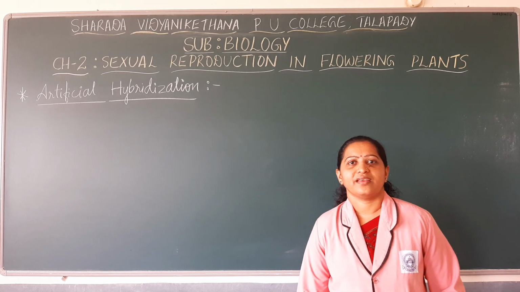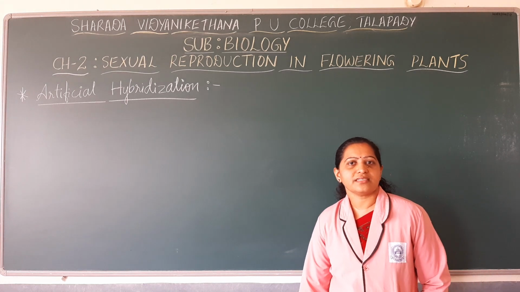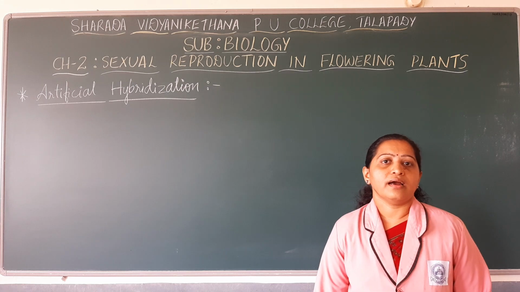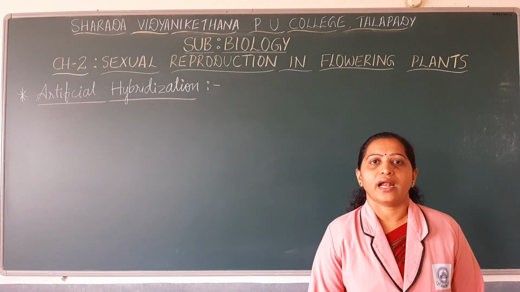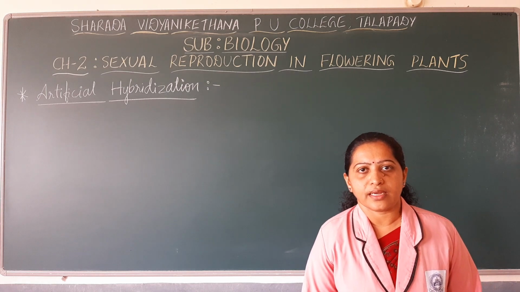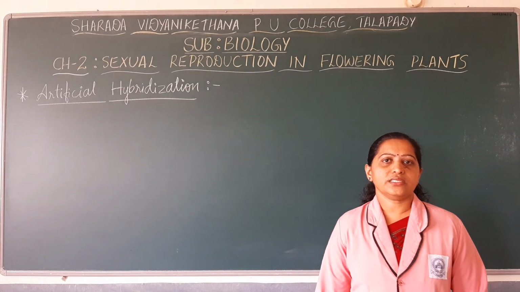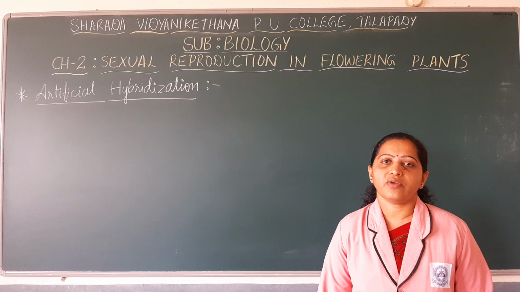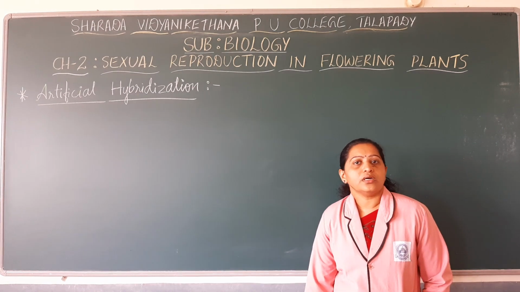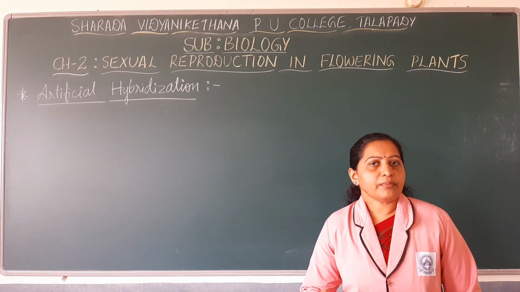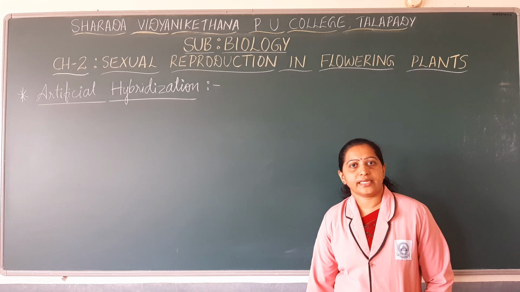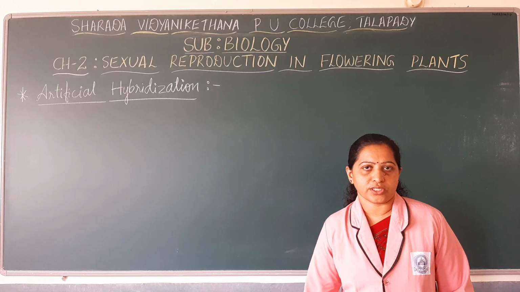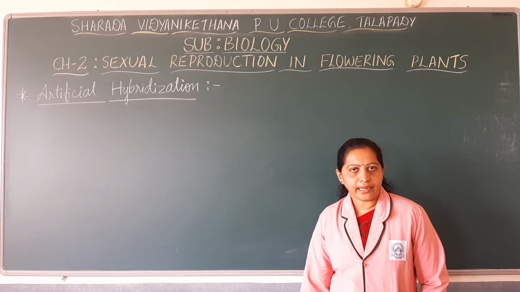Namaste students. In the previous session we discussed pollination, the kinds of pollination, and pollination that is mediated either by biotic agents or by abiotic agents. In addition to that, we also discussed the mechanism that takes place after pollination, that is pollen pistil interaction.